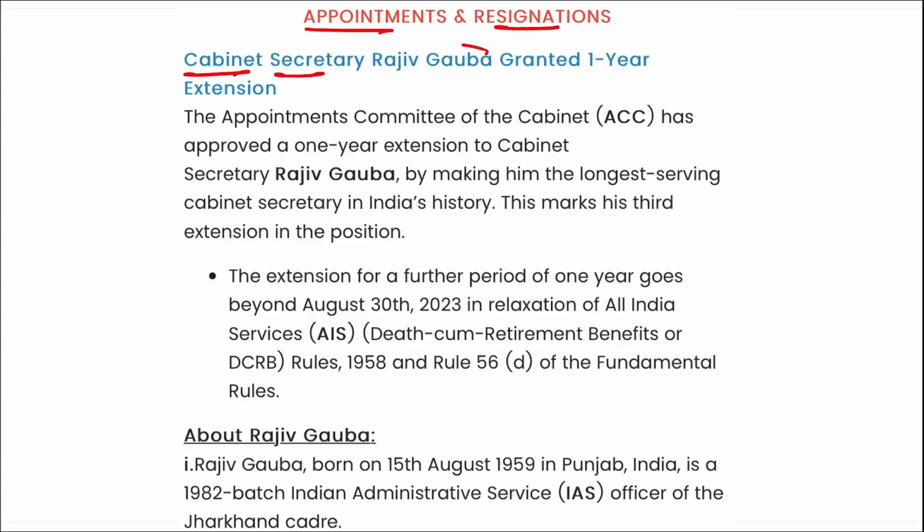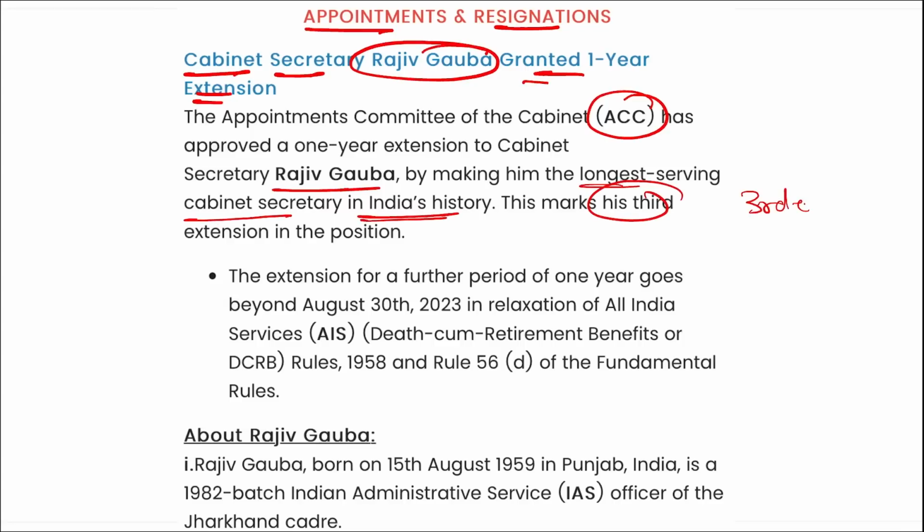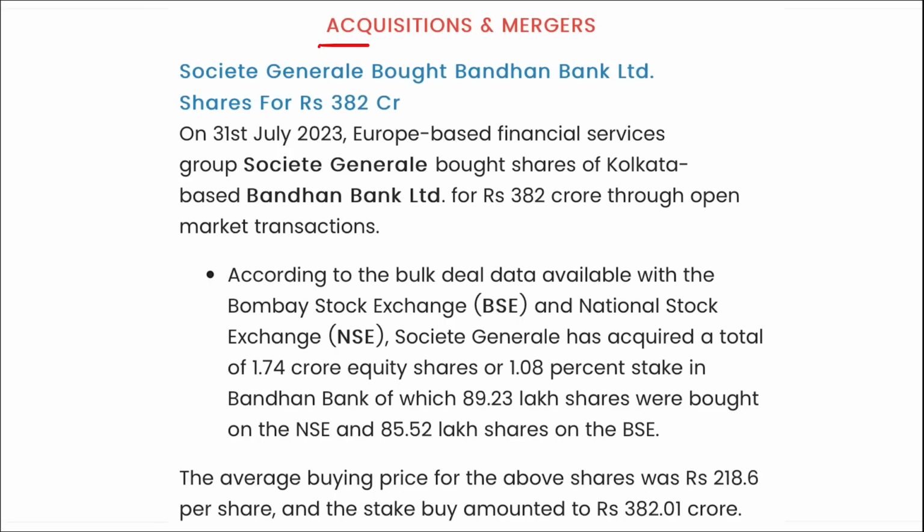Next is your appointments and resignation. Cabinet Secretary Rajiv Gauba has been granted a 1-year extension. I repeat, ACC has approved the extension of Cabinet Secretary Rajiv Gauba by 1 year, and he has been the longest serving Cabinet Secretary in India's history, and this will be his third extension. Correct?